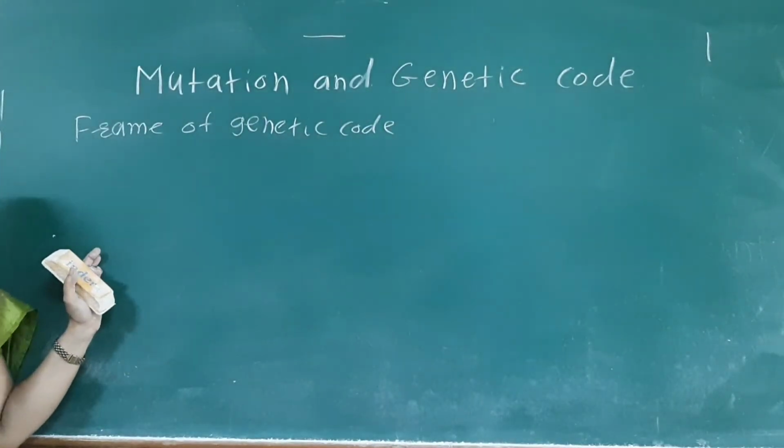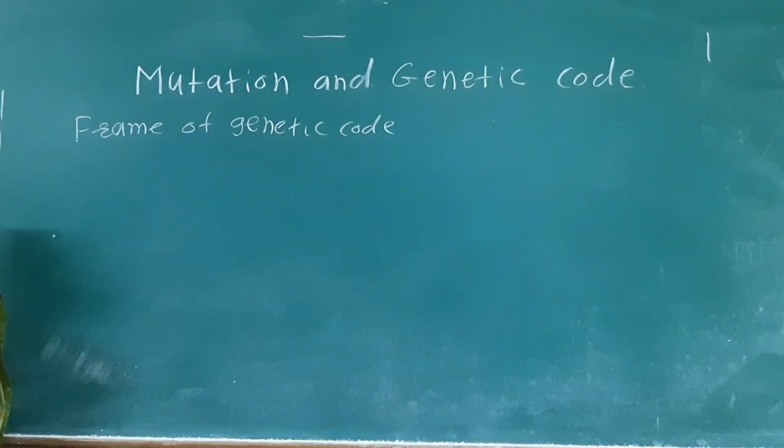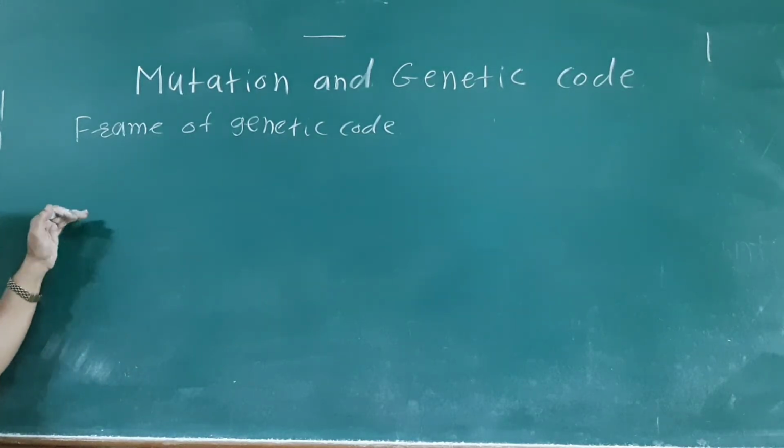How is the frame of genetic code changed? It is mainly due to the insertion of a nitrogen base or due to the deletion of a nitrogen base.